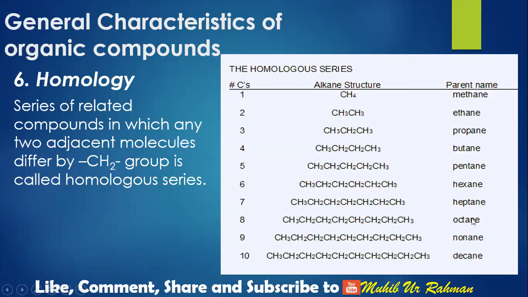For example, heptane and octane differ from each other by only a CH2 group. Such a series of organic compounds is known as a homologous series, and this property is known as homology. You have to learn by heart the names of all these compounds: methane, ethane, propane, along with their structural formulas.